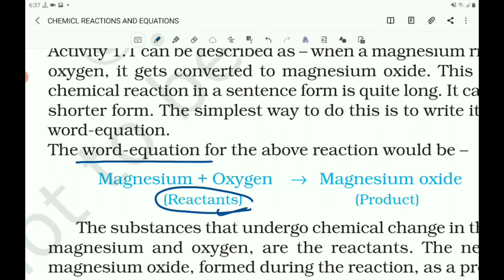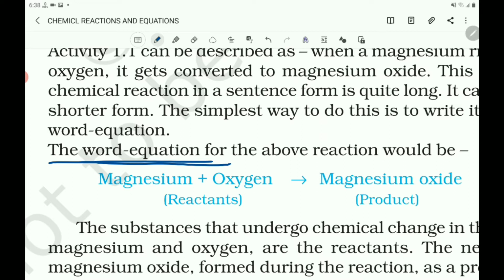The new substance formed, magnesium oxide, is the product. In this way, this is the word equation for the reaction between magnesium and oxygen to form magnesium oxide.